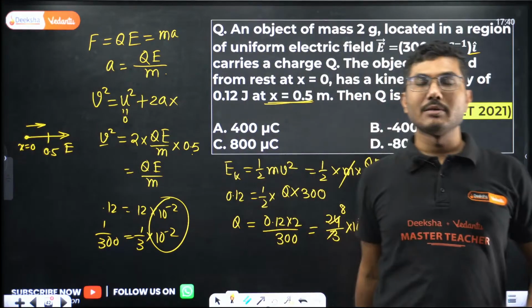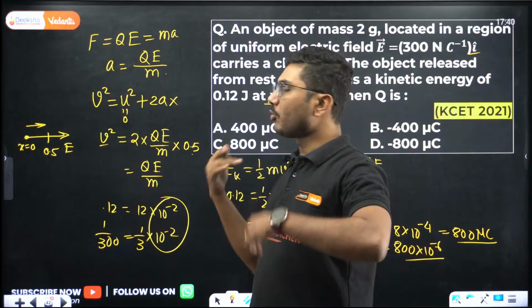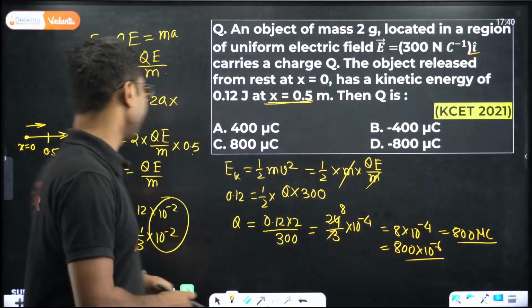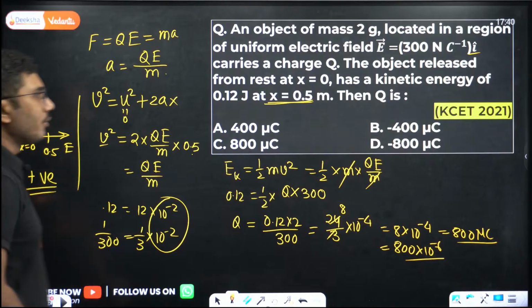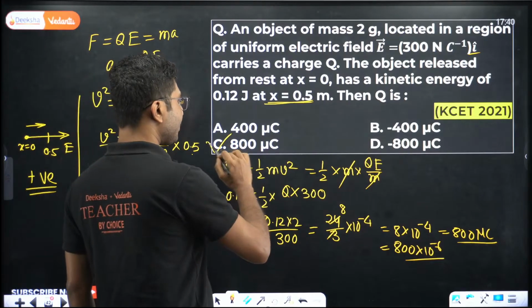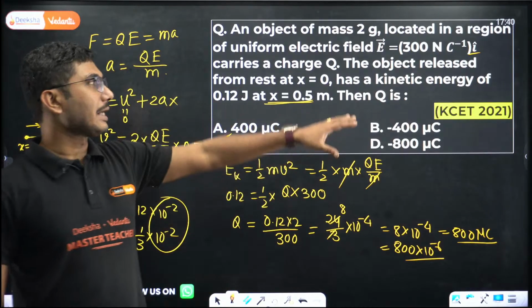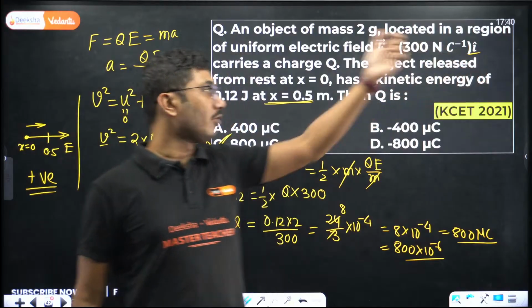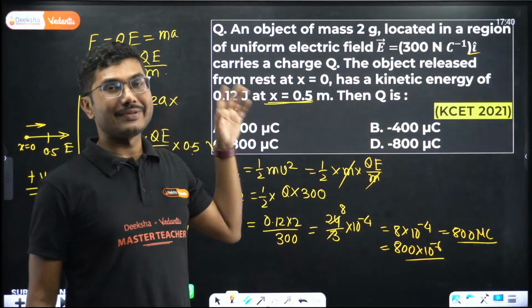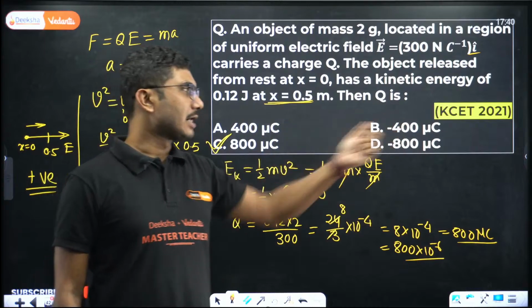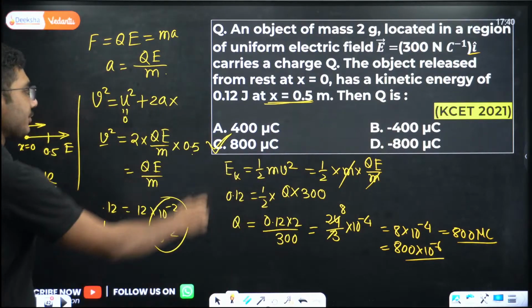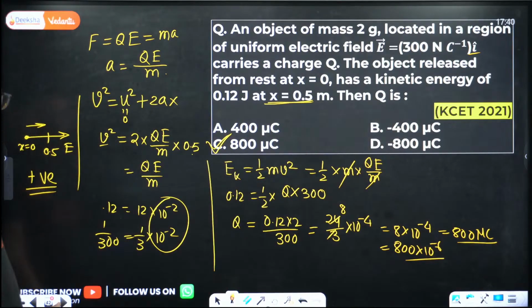Which charged particle moves in the direction of electric field? Only positive charge moves in the direction of electric field. That means the charge is positive in nature. Okay, so charge is positive in nature, so option C is correct. In case the electric field is given negative, or the distance was negative, then you have to be careful and you have to say that the charge is negative. Here everything is positive, that means charge is also positive.